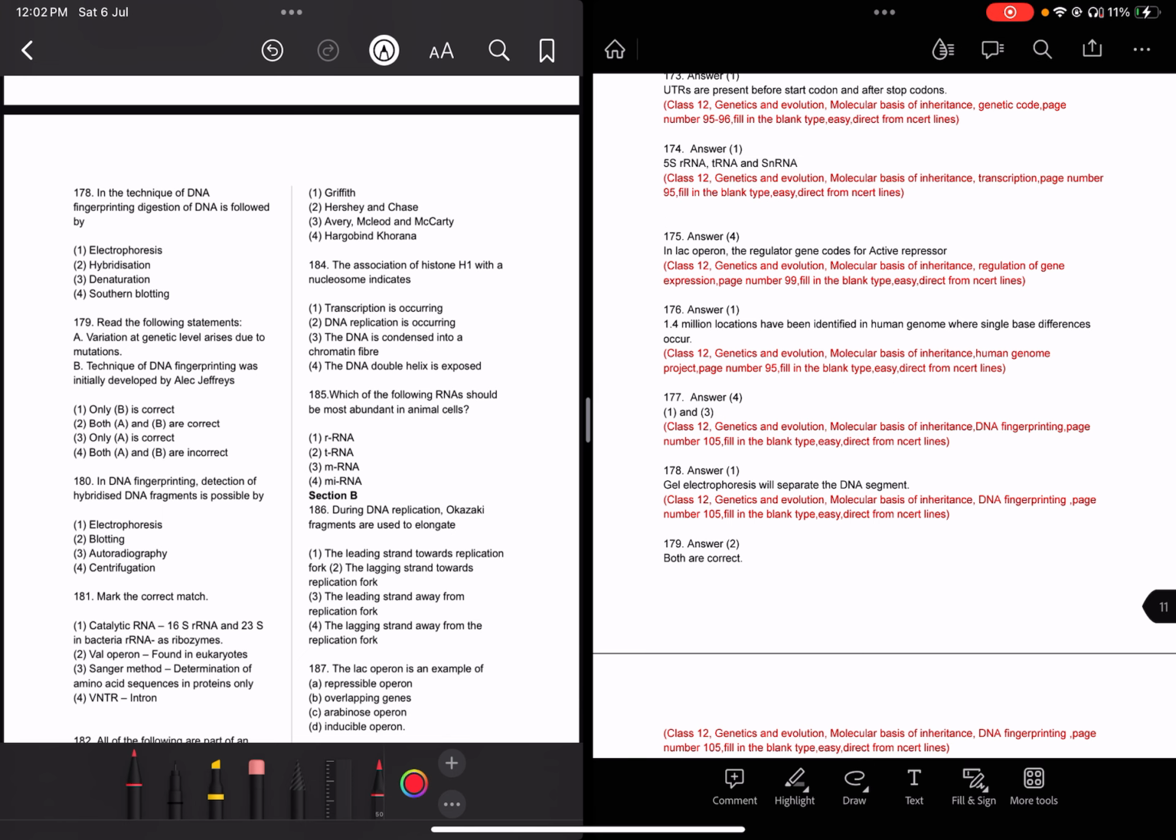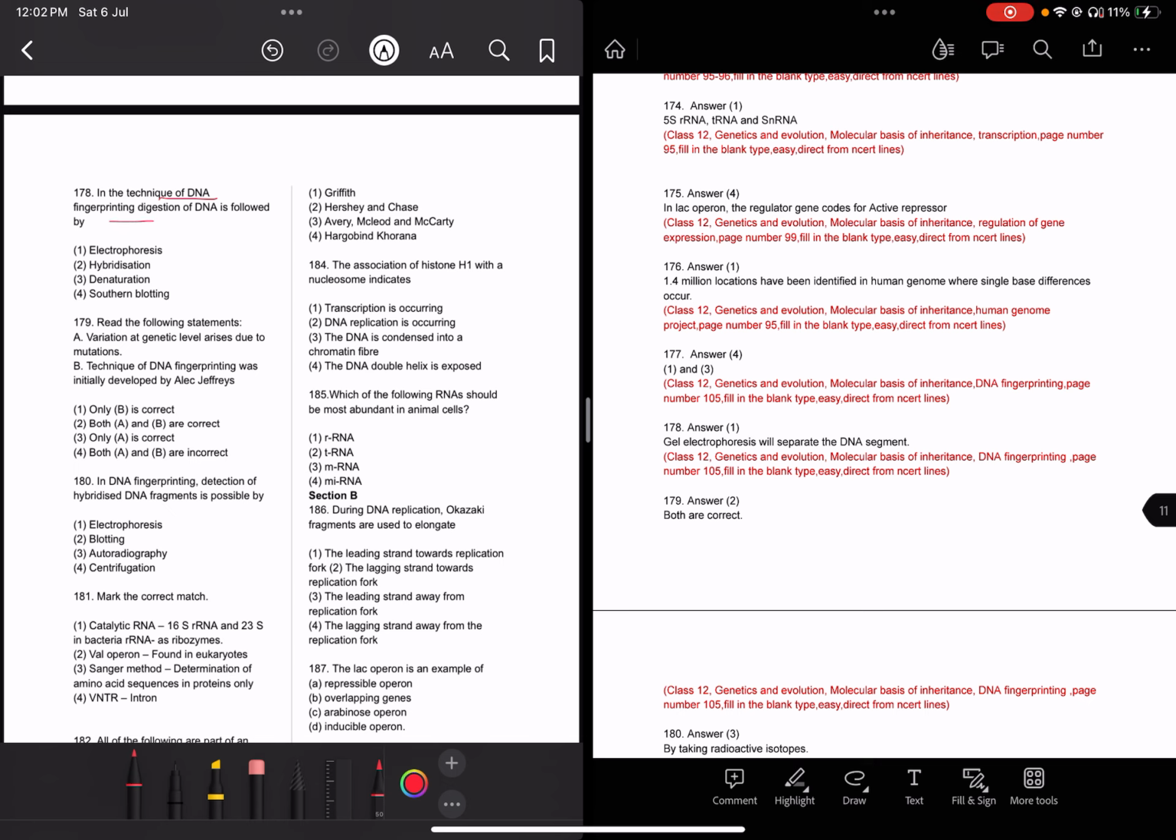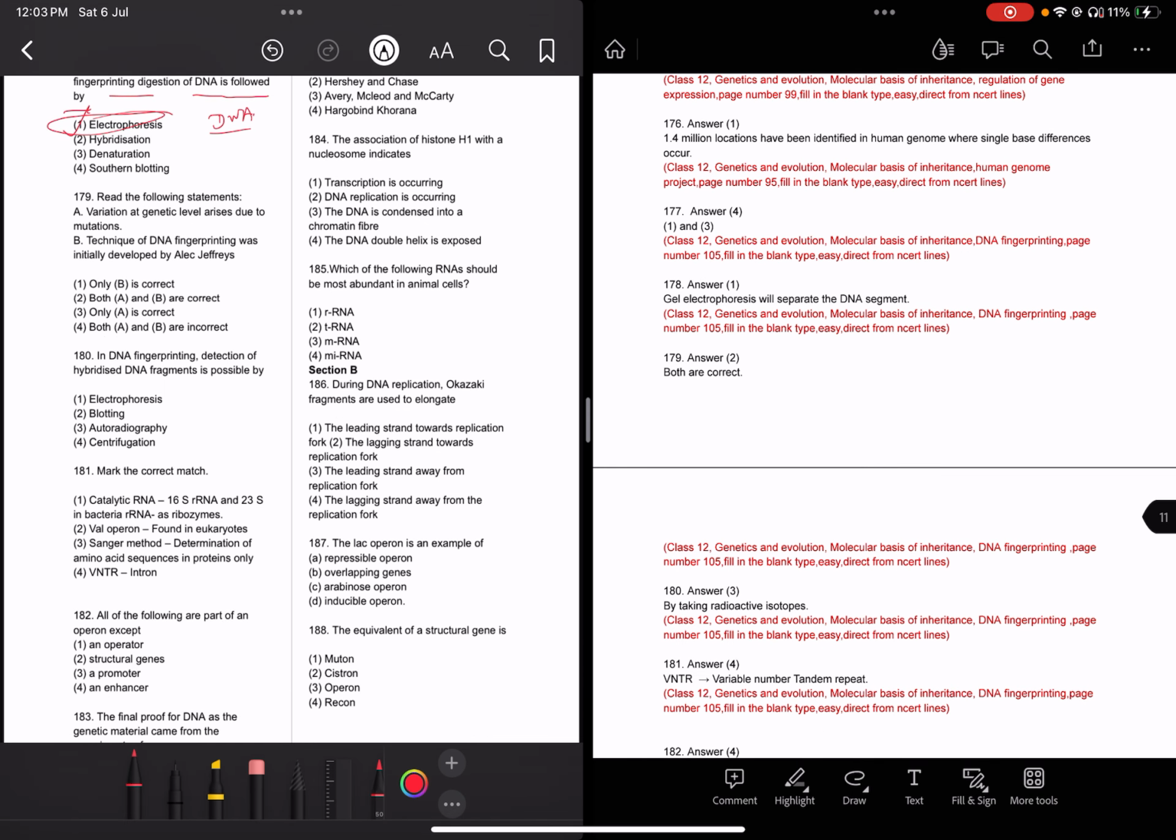178. In the technique of DNA fingerprinting, digestion of the DNA is followed by gel electrophoresis. Gel electrophoresis will separate the DNA. After DNA digestion, there is DNA segment formation, and we want to differentiate these DNA segments. The differentiation of the DNA segments takes place by gel electrophoresis.